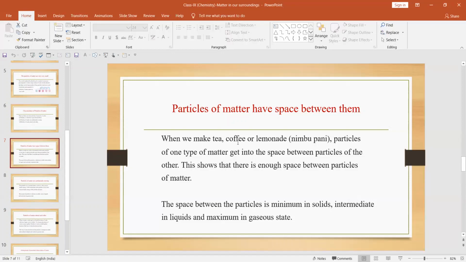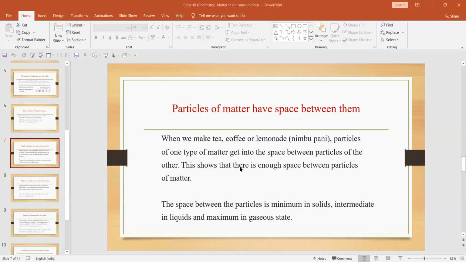So when we make tea, coffee, or lemonade, particles of one type of matter get into the space between the particles of other. This shows that there is enough space between the particles of matter. So what happens when we are mixing these two substances? When we are mixing these two substances, we are finding that matter from one substance will enter the interatomic space between the other substance.